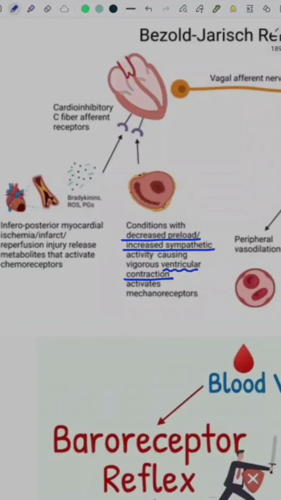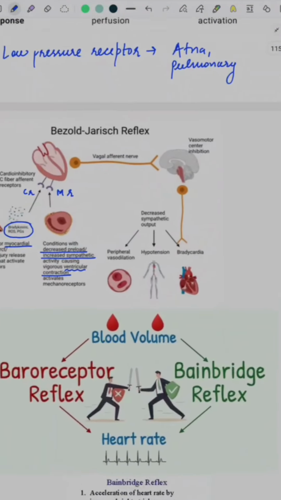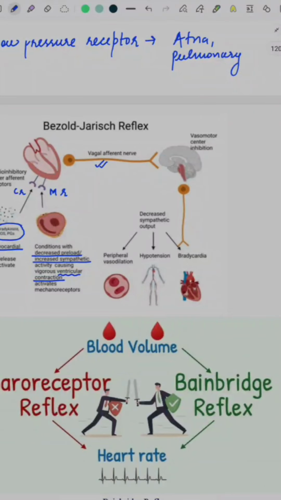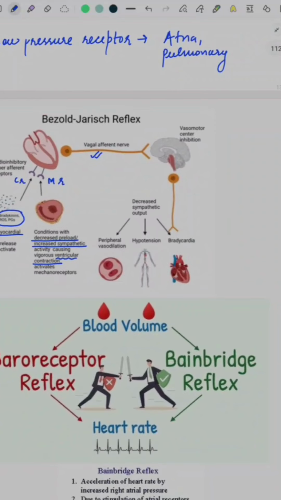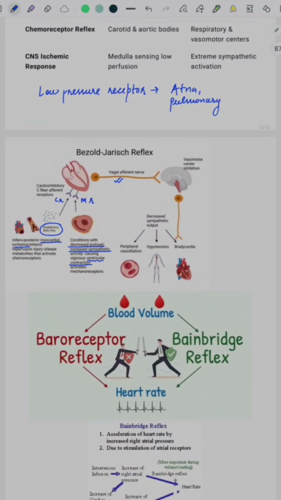Or it can be activation of chemoreceptors, that could be due to release of bradykinin, reactive oxygen species, and prostaglandins due to myocardial ischemia. All of this causes activation of the vagal afferent nerve, and this vagal afferent nerve causes bradycardia, hypotension, and peripheral vasodilation, and this is the Bezold-Jarisch reflex.